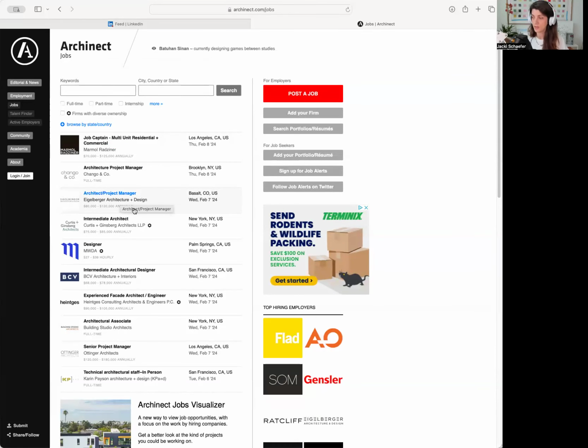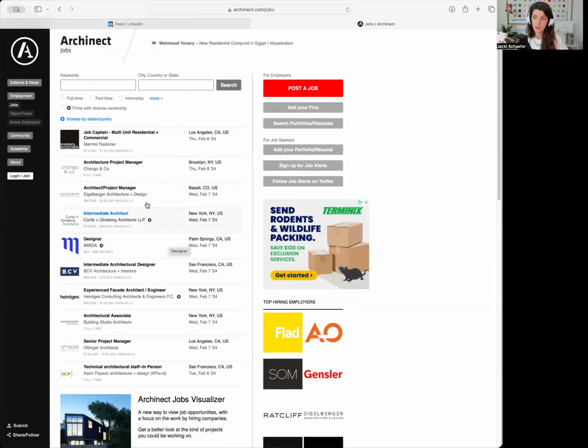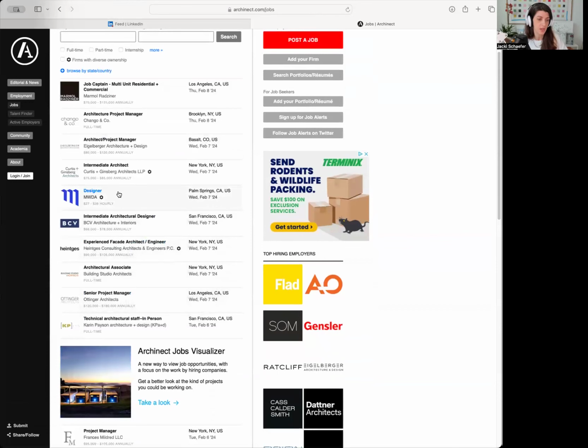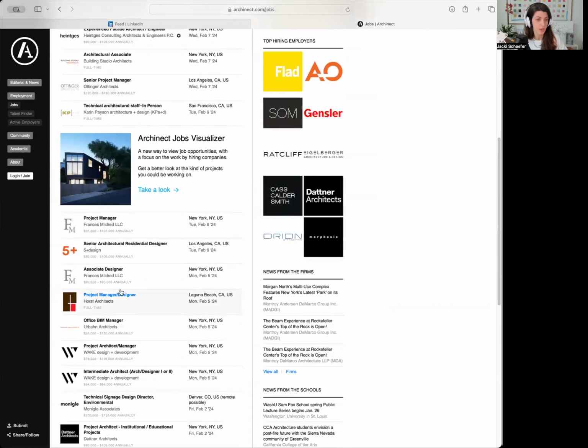I always say trying to hit 75 to 80% of the job listing is super valuable. So I would go through here top to bottom. And I actually don't like to filter when I do job searches for people in their early career. I don't like to do job searches that way. I like to just look at what's available, because what'll start to happen is you'll see some places that have